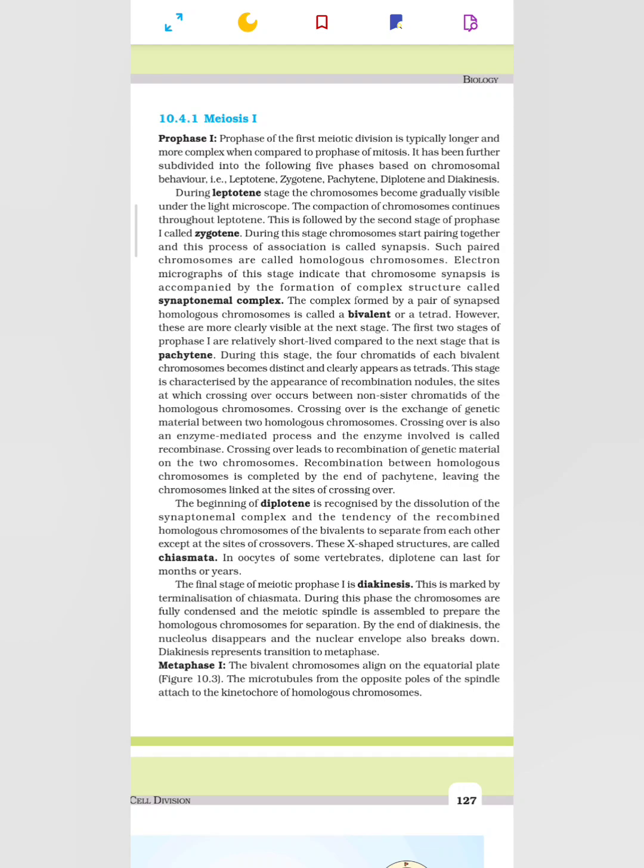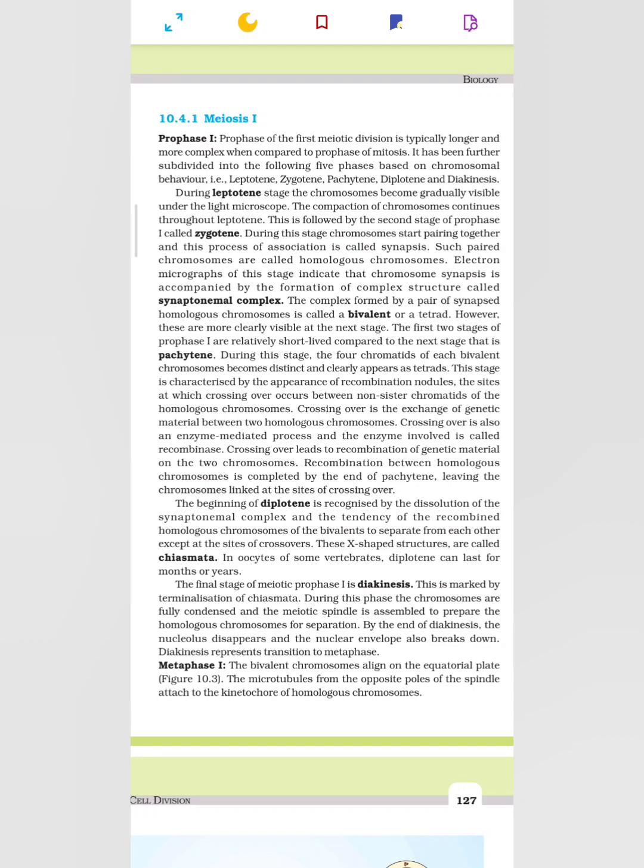Electron micrographs of this stage indicate that chromosome synapsis is accompanied by the formation of a complex structure called the synaptonemal complex. The complex formed by a pair of synapsed homologous chromosomes is called a bivalent or a tetrad. However, these are more clearly visible at the next stage. The first two stages of prophase I are relatively short-lived compared to the next stage, that is pachytene.